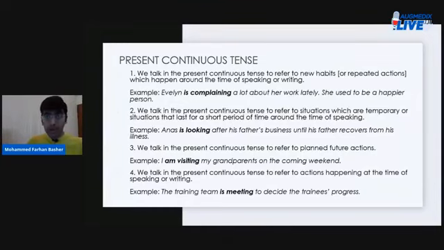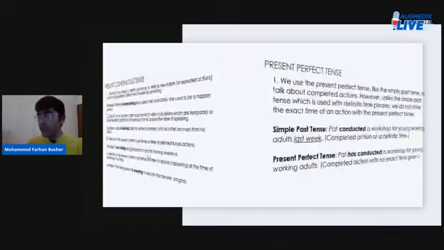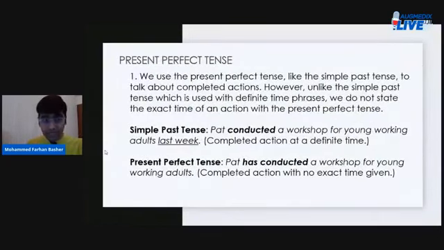Or, right now, I'm lecturing on the present continuous tense. Here, as you can see, I said I'm lecturing. It's in the present continuous tense, all right? Okay, moving on to the next slide, we have present perfect tense. Now, present perfect tense is a vast chapter in its own right, and we will look into it in detail.